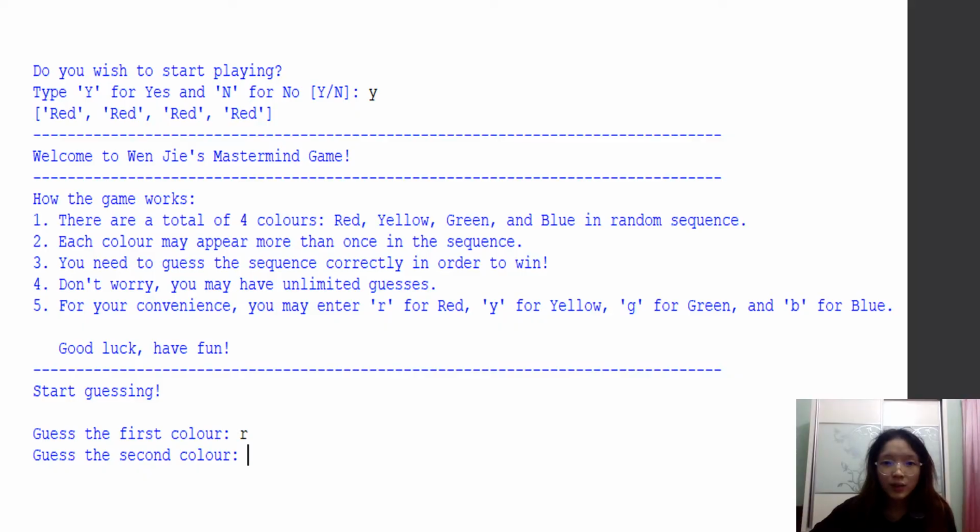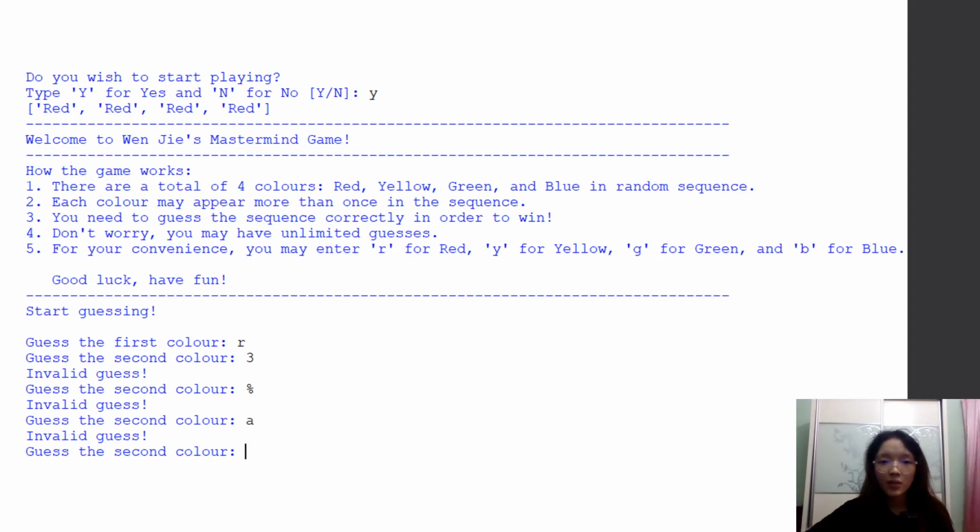After the player has chosen to start playing and has entered the first color guess, they will be prompted to guess the second color. If they input any letter other than RYGB, or if they input a number or a symbol, an error message will appear and they will be asked to input their guess again.